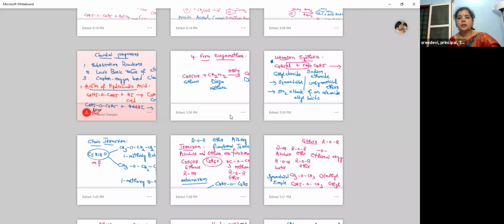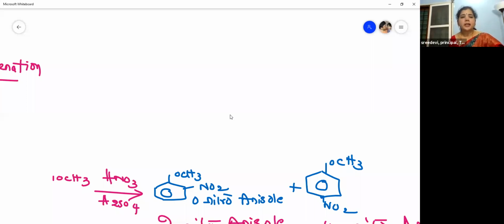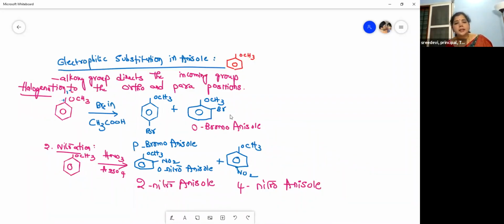Coming to the next one, these are the electrophilic substitution reactions of anisole, which is an aromatic ether. Here the alkoxy group will direct the incoming group to the ortho and para positions, because it is an ortho-para directing group. It increases the electron density at the ortho and para positions. So we get two products, ortho bromoanisole and para bromoanisole. That is halogenation. In nitration, we get two products, 2-nitroanisole and 4-nitroanisole.